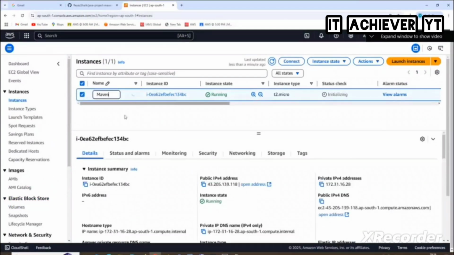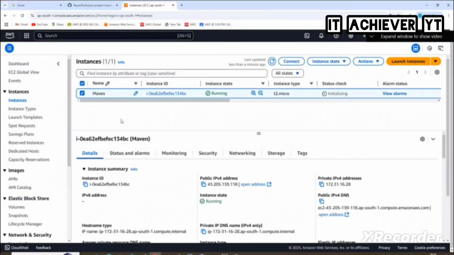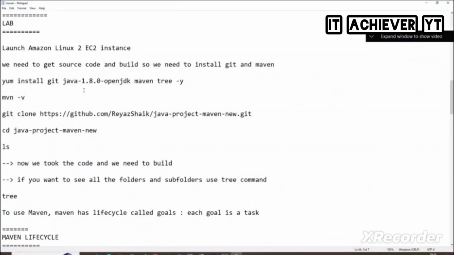Let me explain first. Maven needs what? Java. Whichever latest version you want to use, you can install that Java version, but I'm just going for Java 1.8, so this OpenJDK I'm installing. What are the things I'm installing? Yum install: Git also I'm installing, Java I'm installing, Maven I'm also installing. And tree.